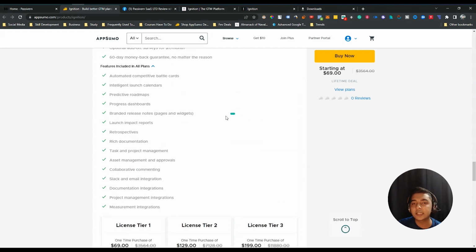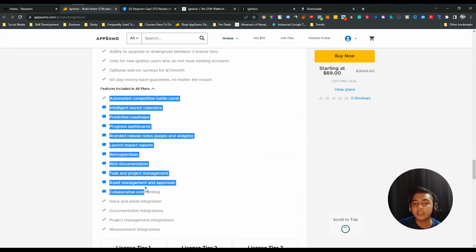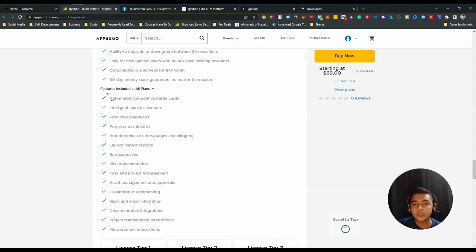So these are the things, guys, and see, these are the features that you will get with all of these tiers. I hope you get the idea, guys. Just go through this page and read the documentation, but I do not want to waste your time. So without further ado, let's go to the dashboard of Ignition and let's explore what is inside their dashboard.